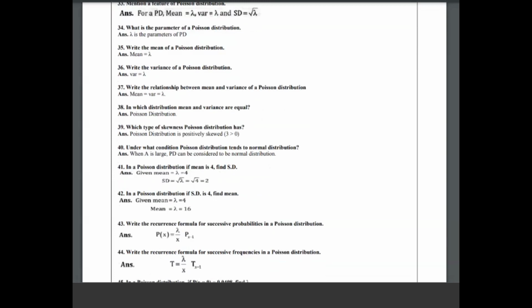And then, in which distribution are mean and variance equal? They are asking a question, that is a Poisson distribution. You have to write it. Which type of skewness does a Poisson distribution have? Poisson distribution is positively skewed. You learned skewness in first year. Positively skewed, negatively skewed. Always it is greater than 3.